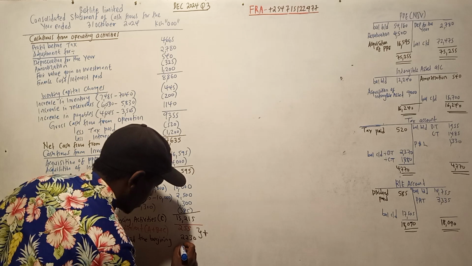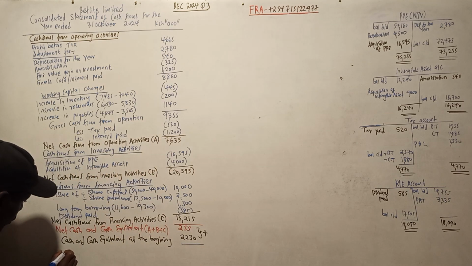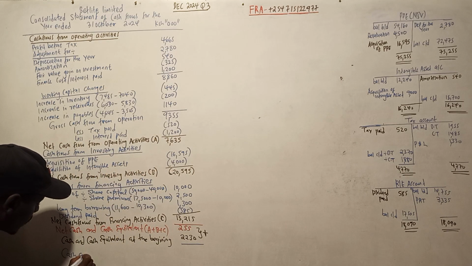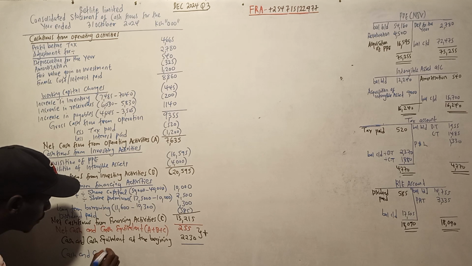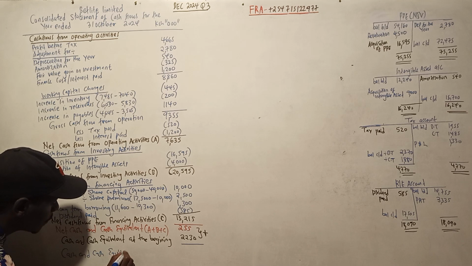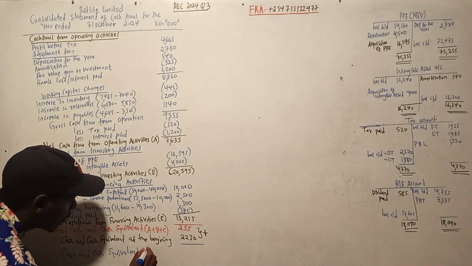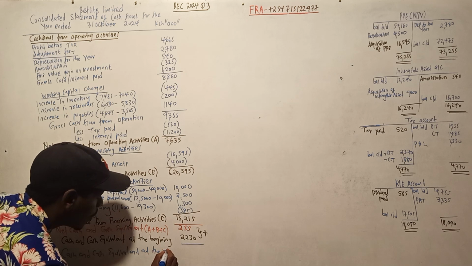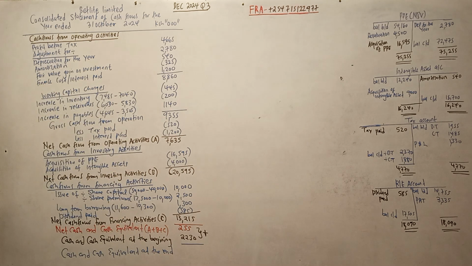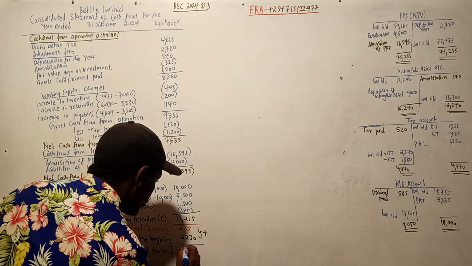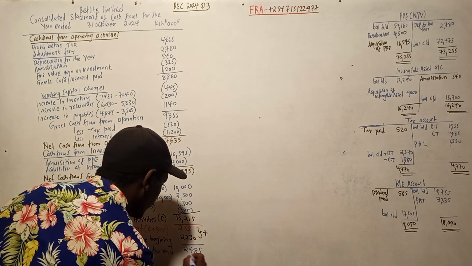So what's our ending balance? Cash and cash equivalent at the end. From our balance sheet, at the end it tells us it is 485.